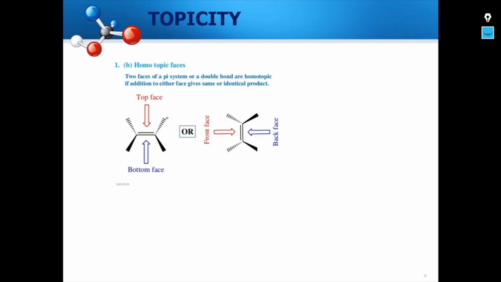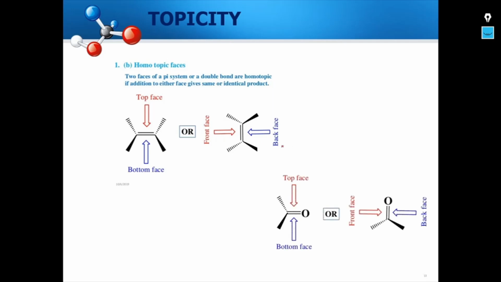Now if you take this alkene, it has a top phase and a bottom phase, or it can have a front phase and a back phase. Similarly, if we take a carbonyl system, it can have a top phase and a bottom phase, or a front phase and a back phase.